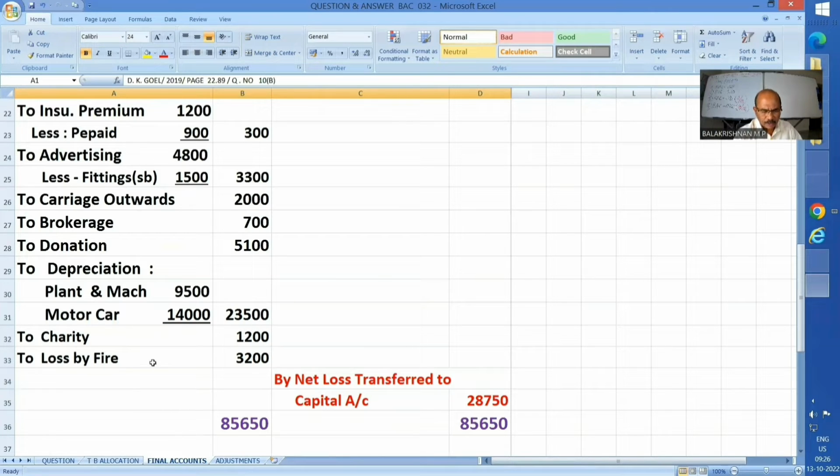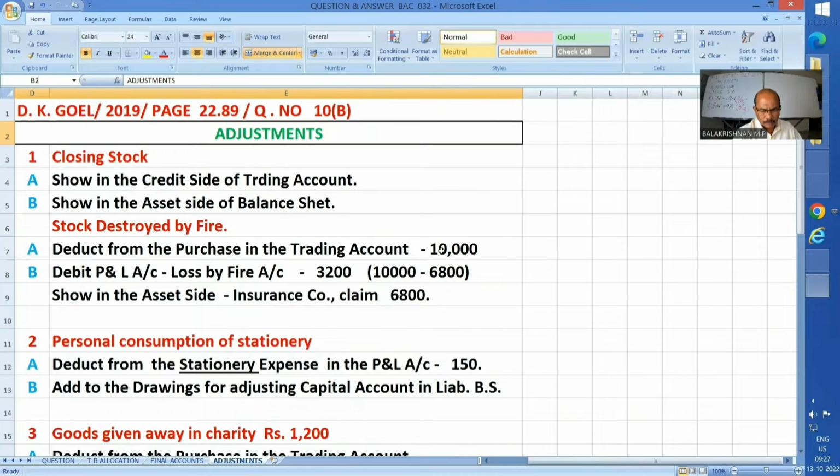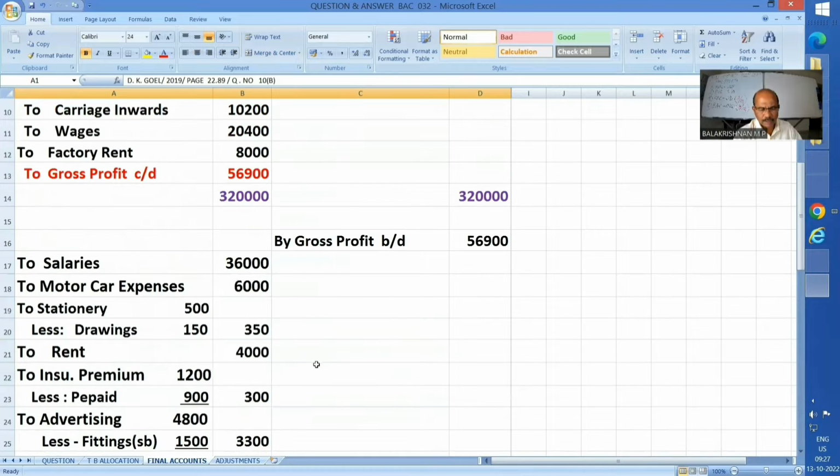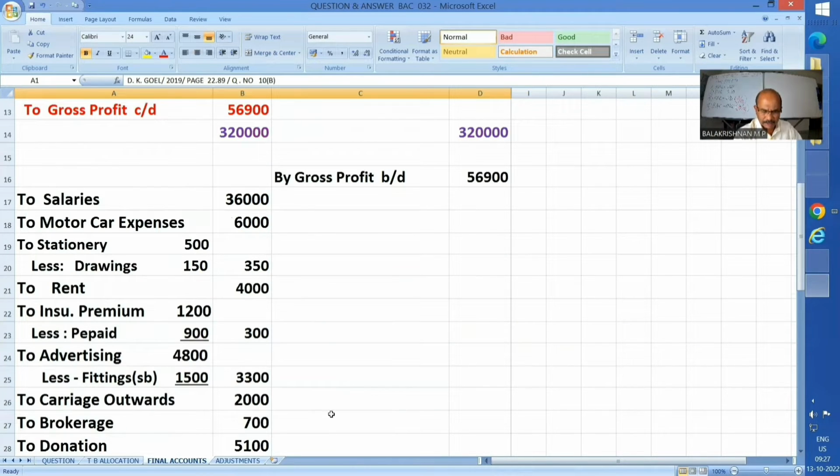Loss by fire 3,200. 10,000 worth of goods lost. Insurance company agreed only for 6,800. Difference 3,200 is to be shown in the profit and loss account as an expense. That only we have shown here. So this side I have explained everything. Okay. There isn't any revenue income shown here. No nominal account that is to be transferred here in the credit side.